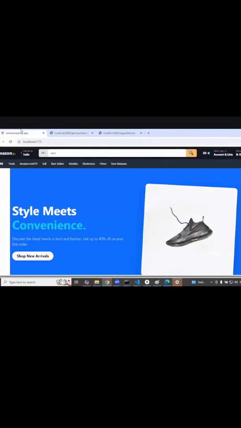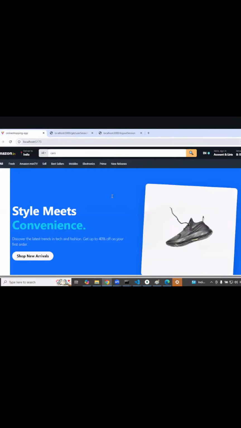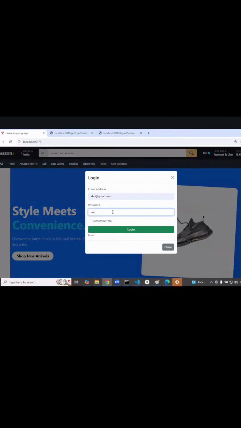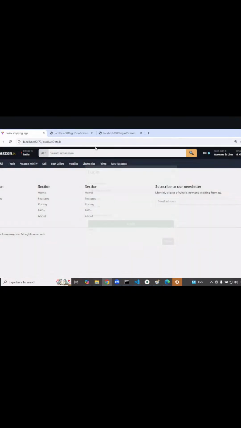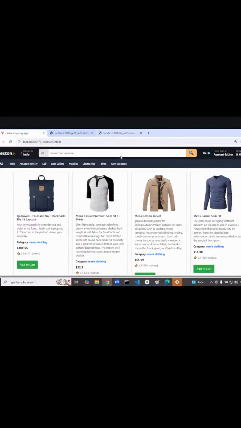So, for example, if you go to your server, when I do this login, ABC, I say hello 123, I go for this login. Once you reload this page, this is what it is showing: the user who logged in is the user session details.